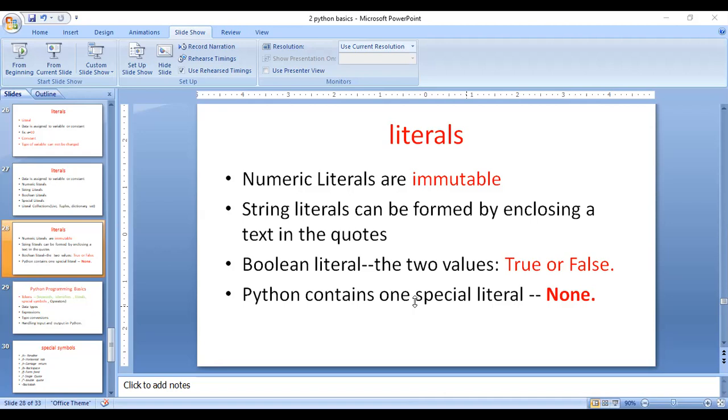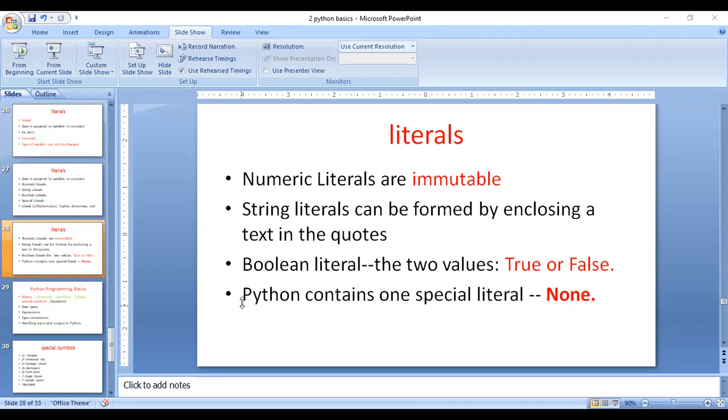You already discussed that concept here. List is one type of literal collection, and then tuple is one type of literal collection. Dictionary is one type of literal collection, and then set is one type of literal collection. What is the difference between the list and the tuple? List consists of an ordered set of elements. The tuple also consists of an ordered set of elements. Here you can change the values in a list, but you cannot change the values in a tuple. That is the difference between the list and tuple.